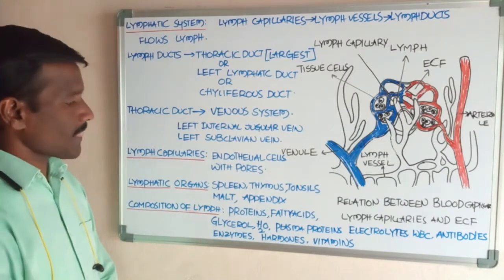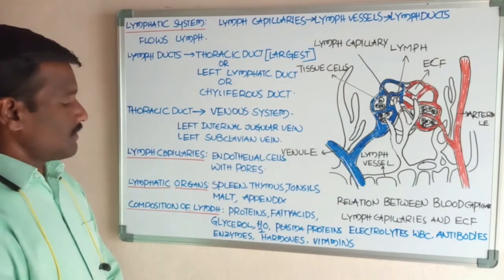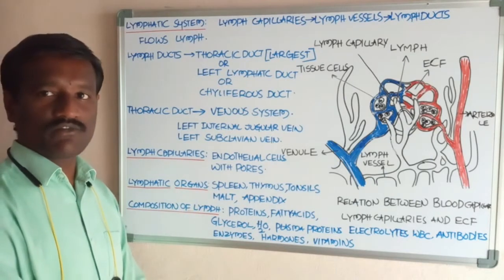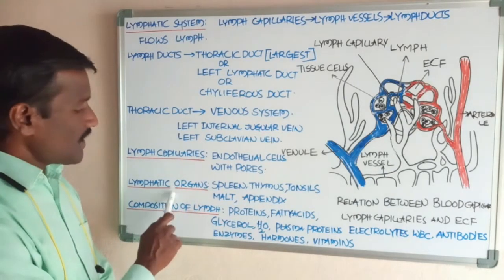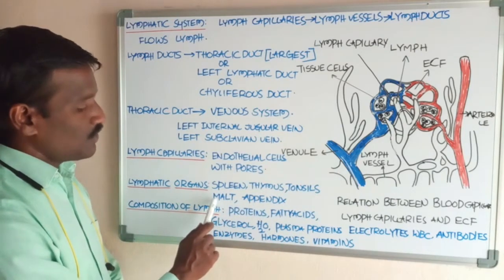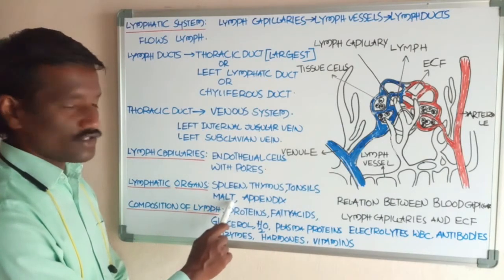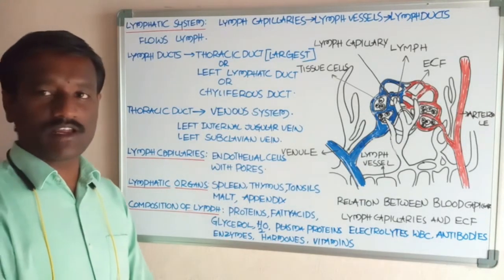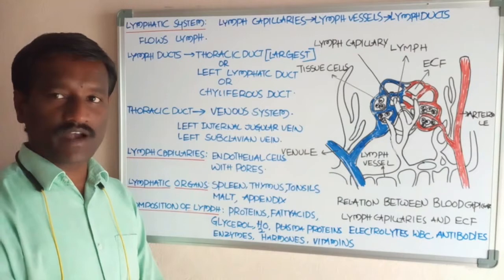Okay students, next, what about the lymphatic organs? Lymphatic organs are the spleen, thymus, tonsils, mucosa associated lymphoid tissue (MALT), and appendix. The spleen is the largest lymphatic organ.